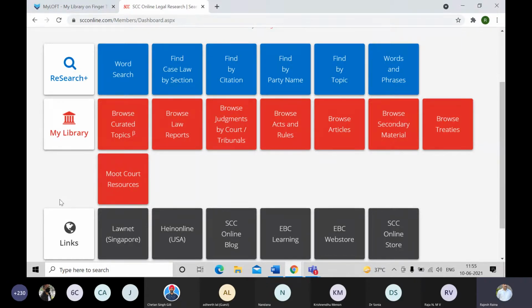The links, as the name suggests, gives us links to the external websites whom we have tied up, and whom, if a college has subscribed to, will get access through this link. So our focus will be on these two tiles.